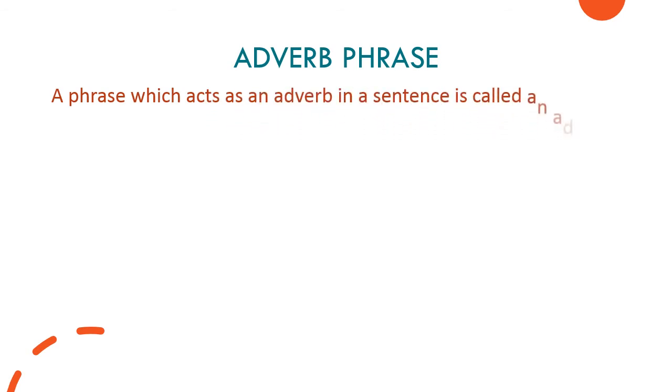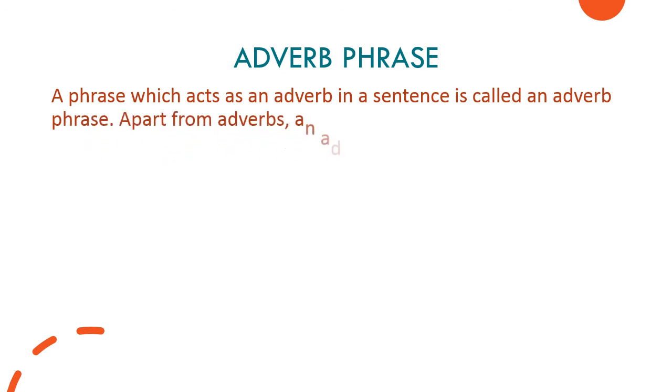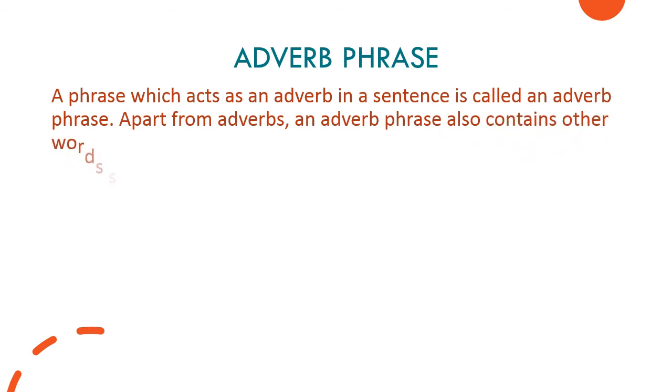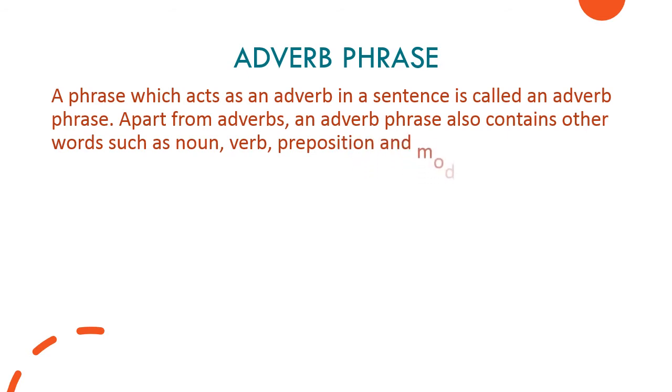Okay, so moving to the last one, adverb phrase. A phrase which acts as an adverb in a sentence is called an adverb phrase. Apart from adverbs, an adverb phrase also contains other words such as noun, verb, preposition and modifiers.